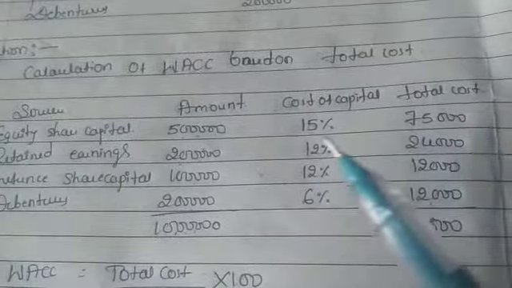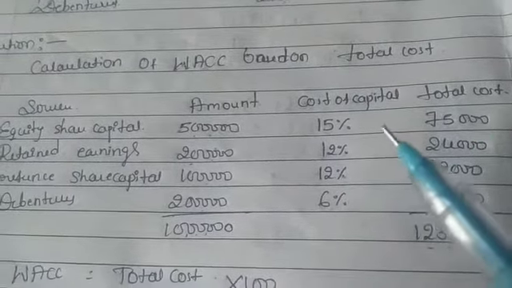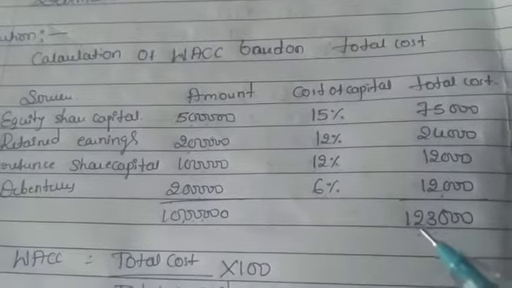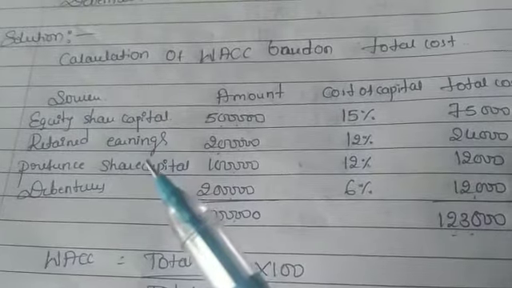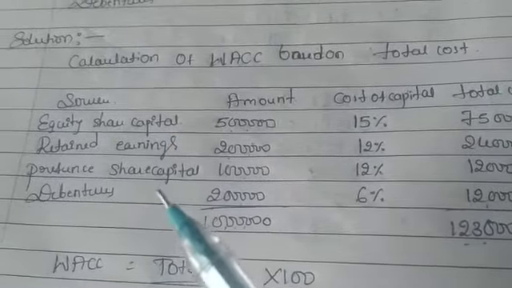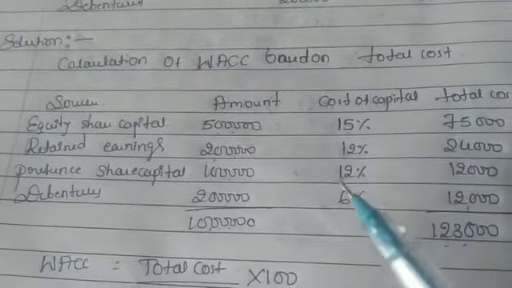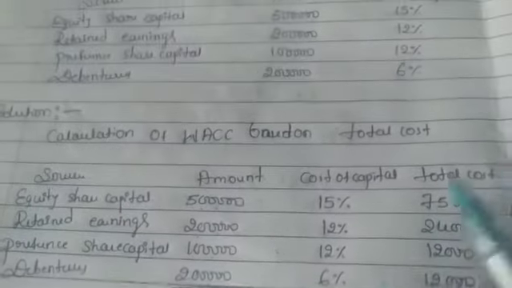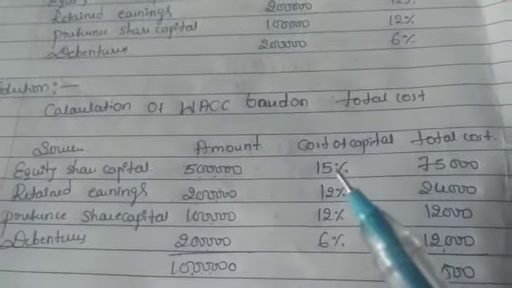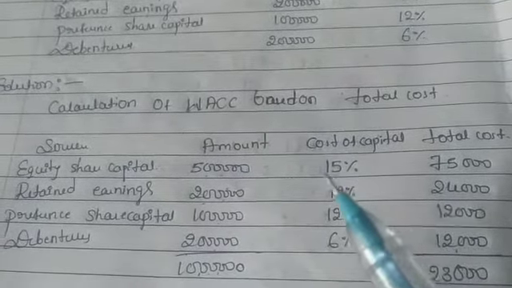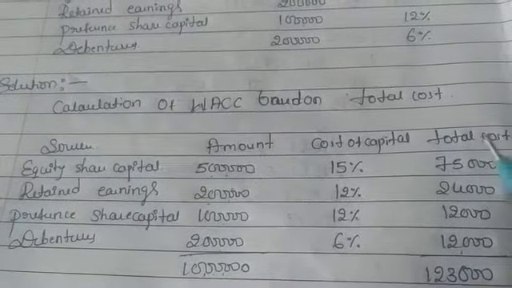And by calculating the cost on the basis of the cost of capital, we get the total cost. The different sources, the amounts and the cost of capital are given in the problem. Then by using these percentages we have to find the total cost.